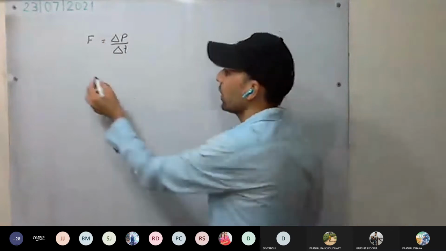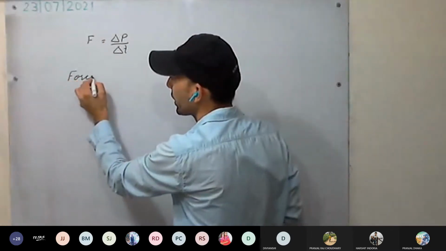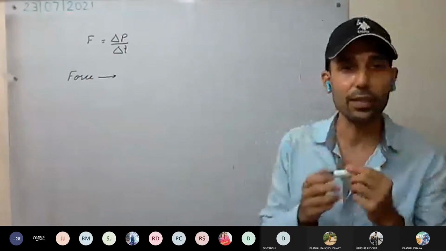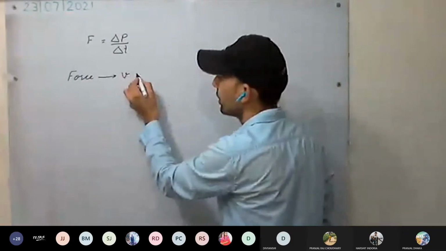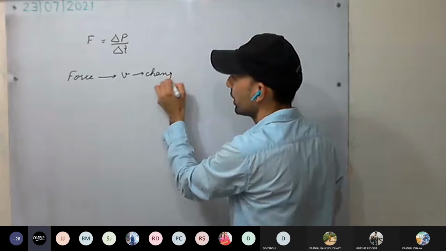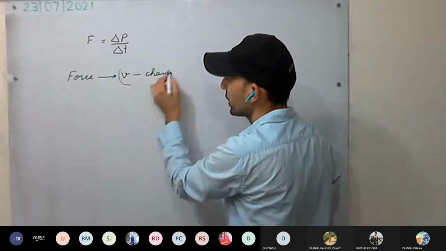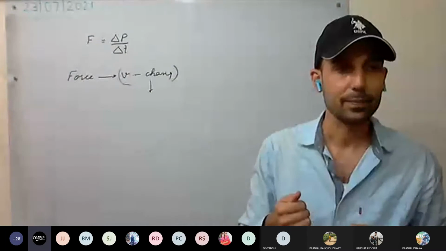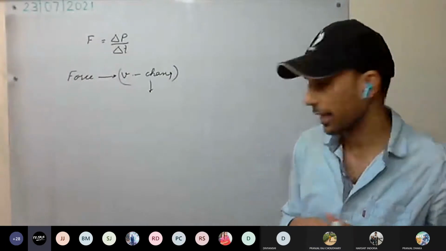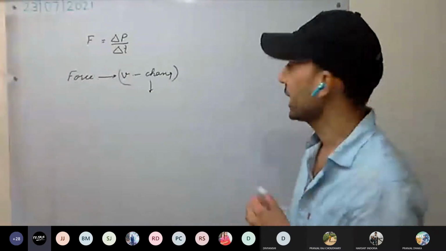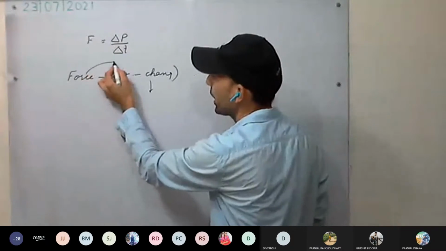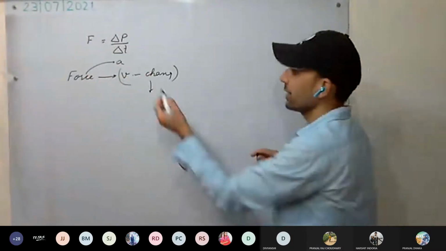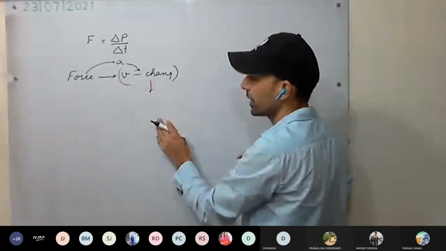Understanding now, whenever a force is applied on a body, what will happen? The velocity will change. As velocity changes, what changes? Acceleration. Or you can say it like this also: when force is applied, the body accelerates, which means there is change in velocity.